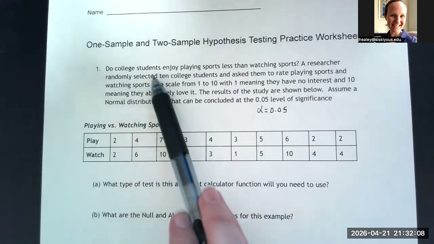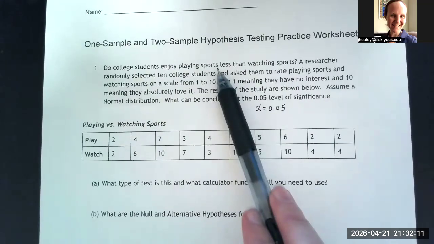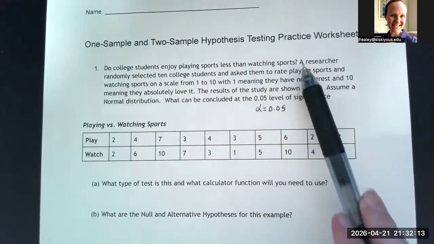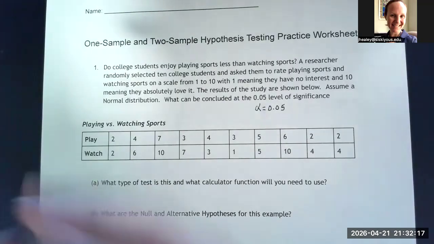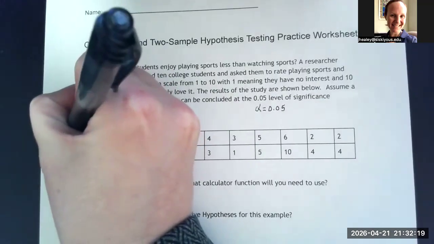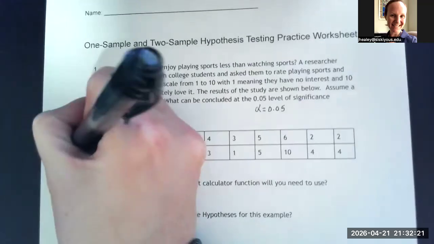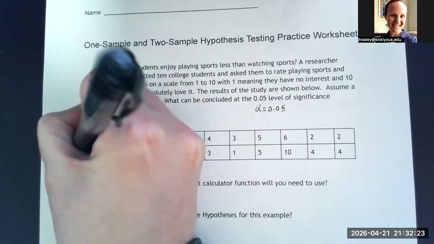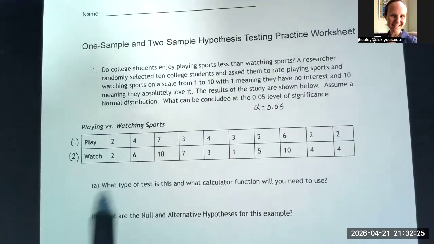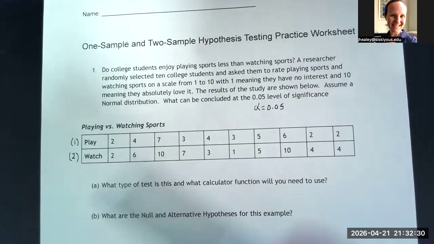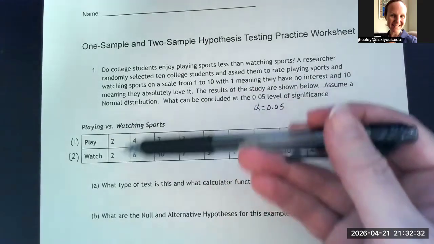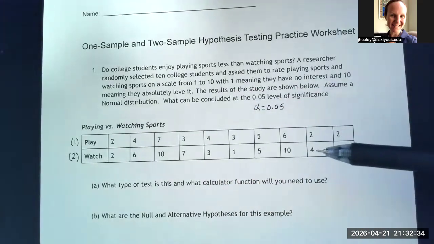Do college students enjoy playing sports less than watching sports? So if we decide that playing sports is our group number one, and watching sports is our group number two, then when we're writing the before and after scenario, we need to come up with a difference between these scores when we do the matched pairs.